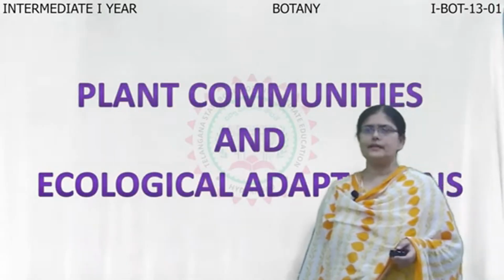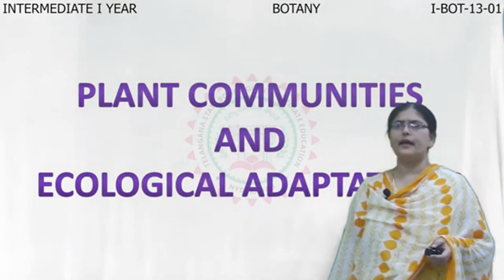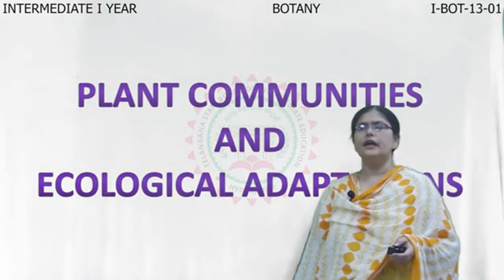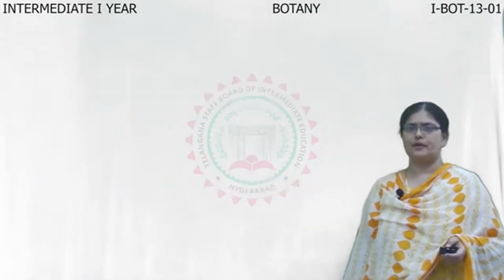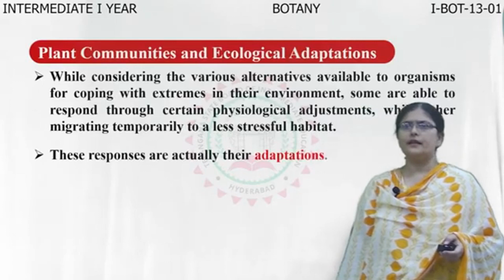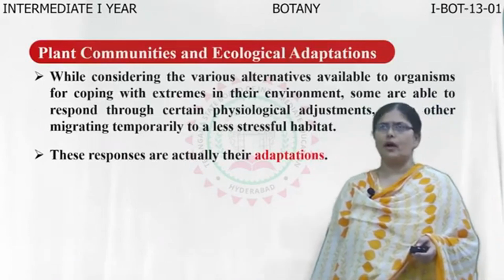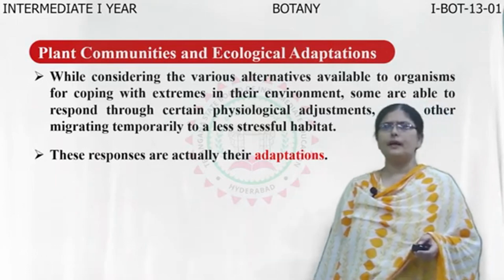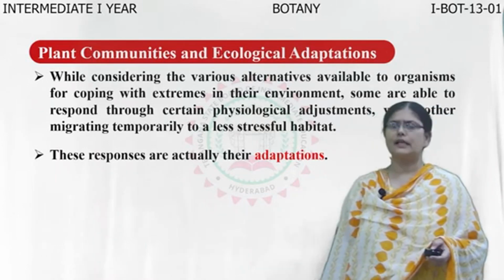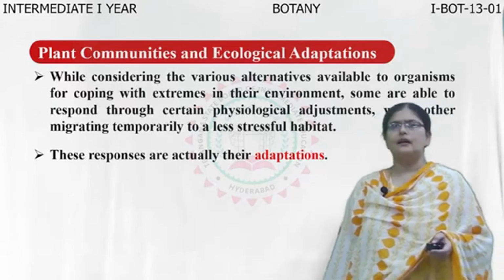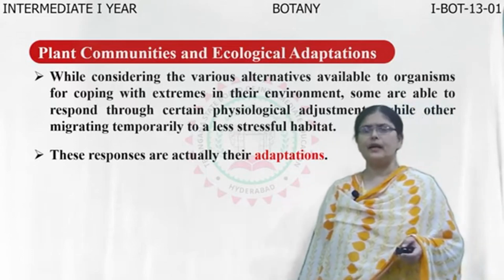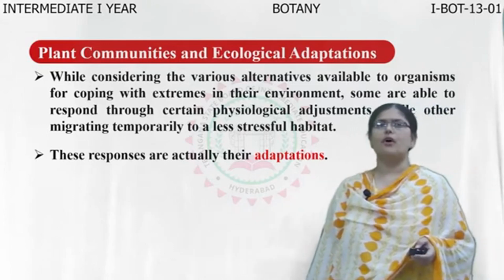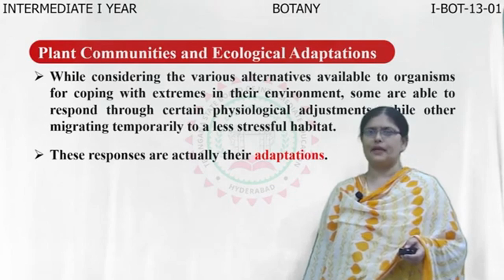Now, let us understand the different plant communities and their ecological adaptations because of the variations caused in temperature or due to precipitation. While considering the various alternatives available to organisms for coping with extremes in their environment, some are able to respond with certain physiological adjustments, while other organisms migrate temporarily to a less stressful habitat. These responses are actually called adaptation.